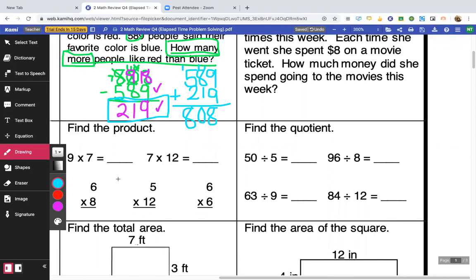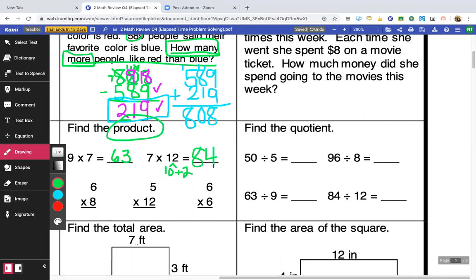All right, finding the product. I know that the word product means multiplication, the answer to a multiplication problem. So 9 times 7, I know my 9s, that's 63. 7 times 12, you don't have to know 12s, but if you do, that's good. If we want to make it easier, we could always break that down into 10 plus 2, right? And we could do 7 times 10 and 7 times 2 and add those together. Okay. Or if I just know them, I know it's 84.